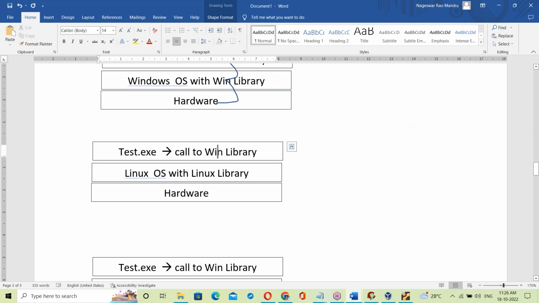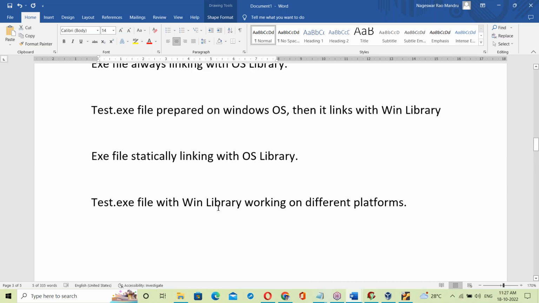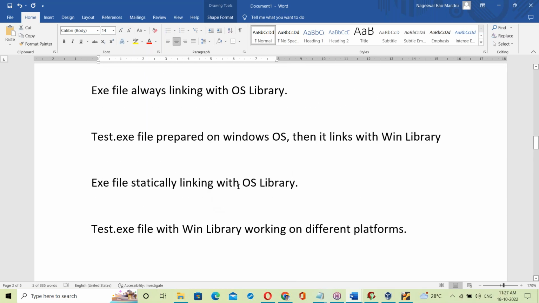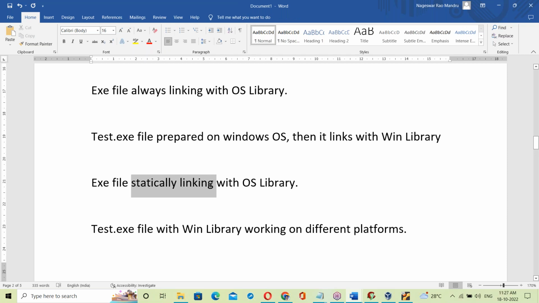That is called static linking. That link never changes; the linking happens at the time of creating the exe file itself. That is nothing but static linking of the OS library with the exe file. Since the exe file is statically linked with the OS library, it is OS dependent.